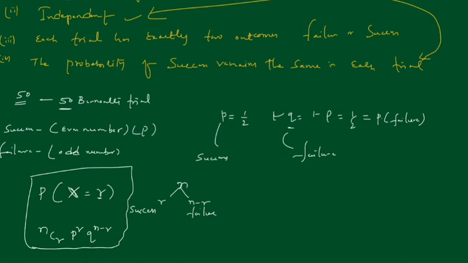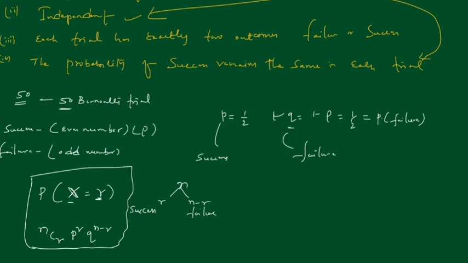This will be our probability distribution, the binomial distribution formula, right? So we can remember this. What will be the formula for binomial distribution? Basically it satisfies the Bernoulli trial conditions: it should be finite, second, it should be independent, third, each trial has exactly two outcomes, failure or success, and fourth, the probability of success remains the same in each trial.